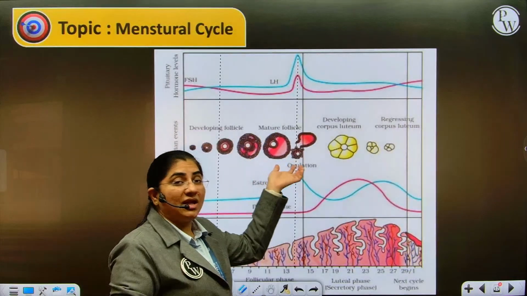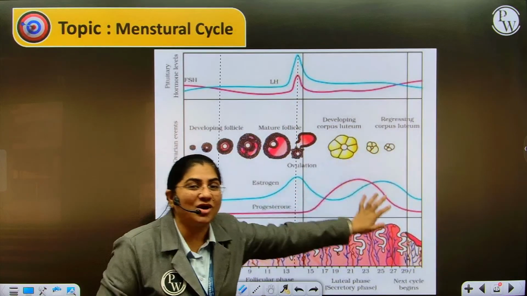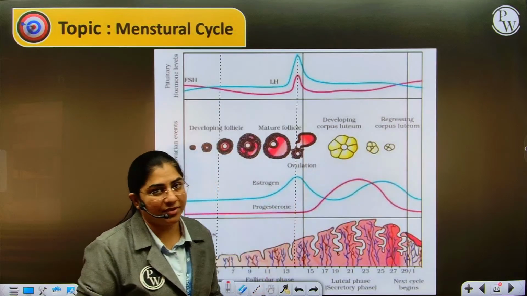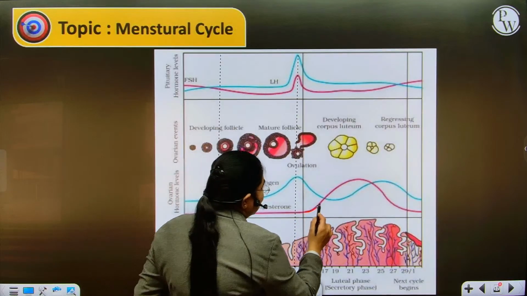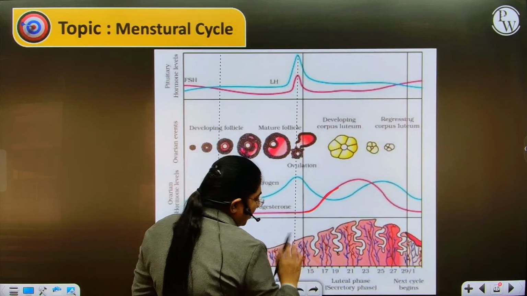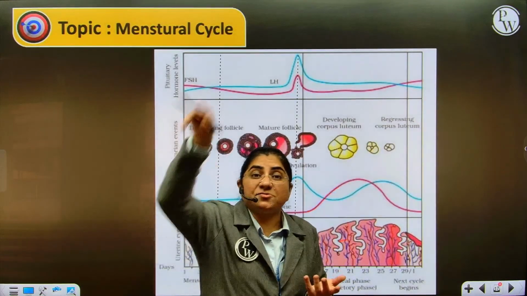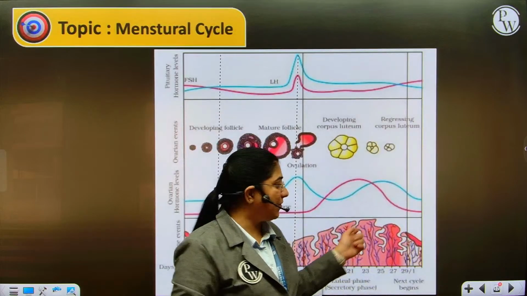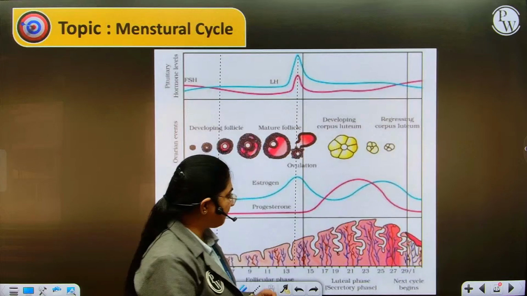The ruptured Graafian follicle, within 24 hours, will now get converted into a yellow colored mass or body called corpus luteum. It is this corpus luteum that slowly, gradually starts to release progesterone. As progesterone is released, it slowly, gradually thickens the endometrium. Why? It is preparing the endometrium for the purpose of implantation if fertilization has to take place.